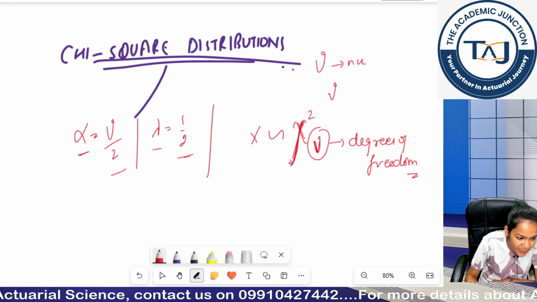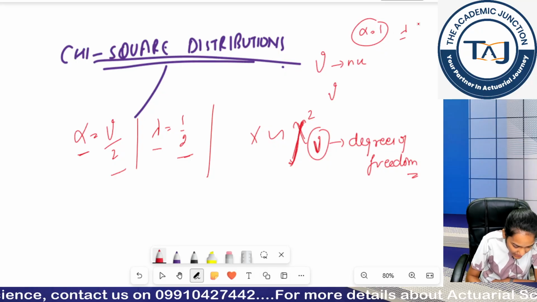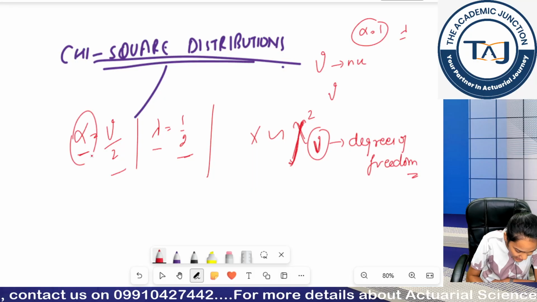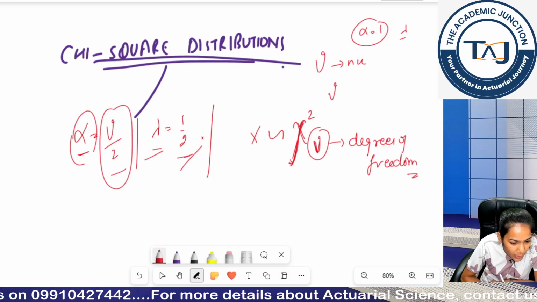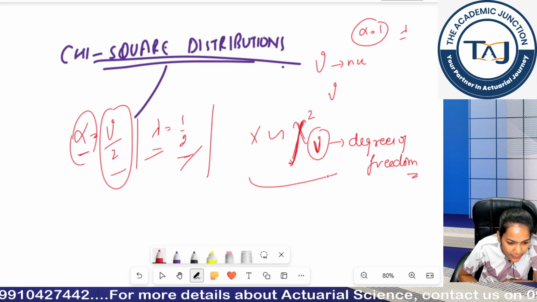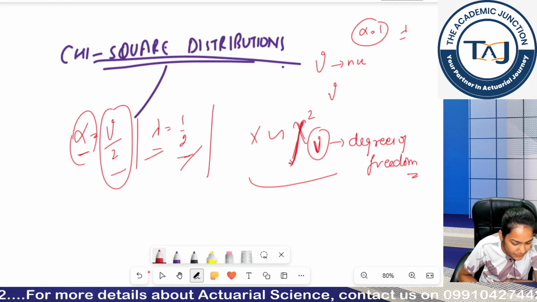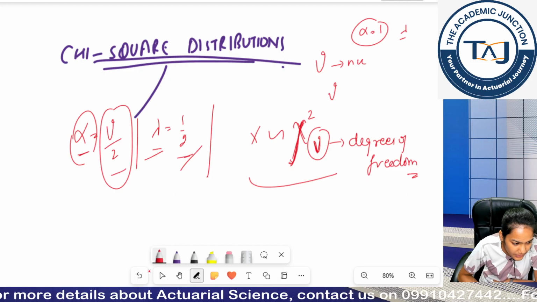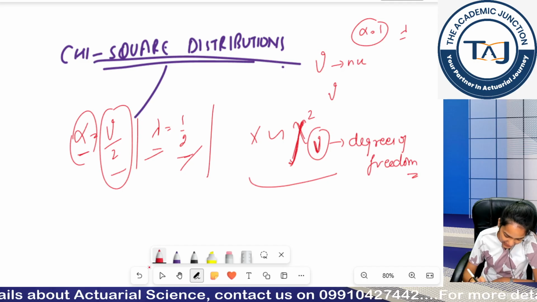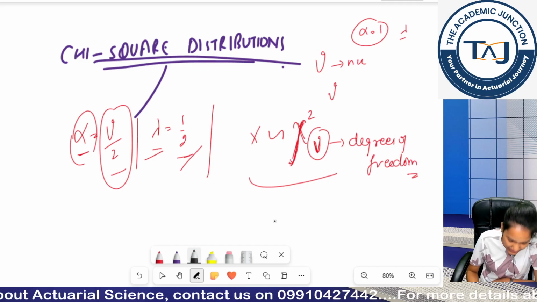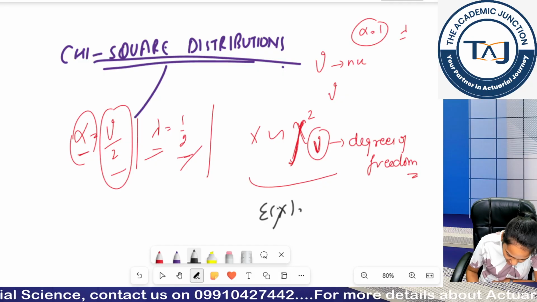In my exponential distribution, my alpha was becoming 1 and lambda remained lambda. But in my chi-square distribution, my alpha is equal to nu by 2 and my lambda is equal to 1 by 2. In that case, my x will follow chi-square nu. Chi-square is covered in the next chapter, chapter 6, but still you can write the expectation of chi-square.